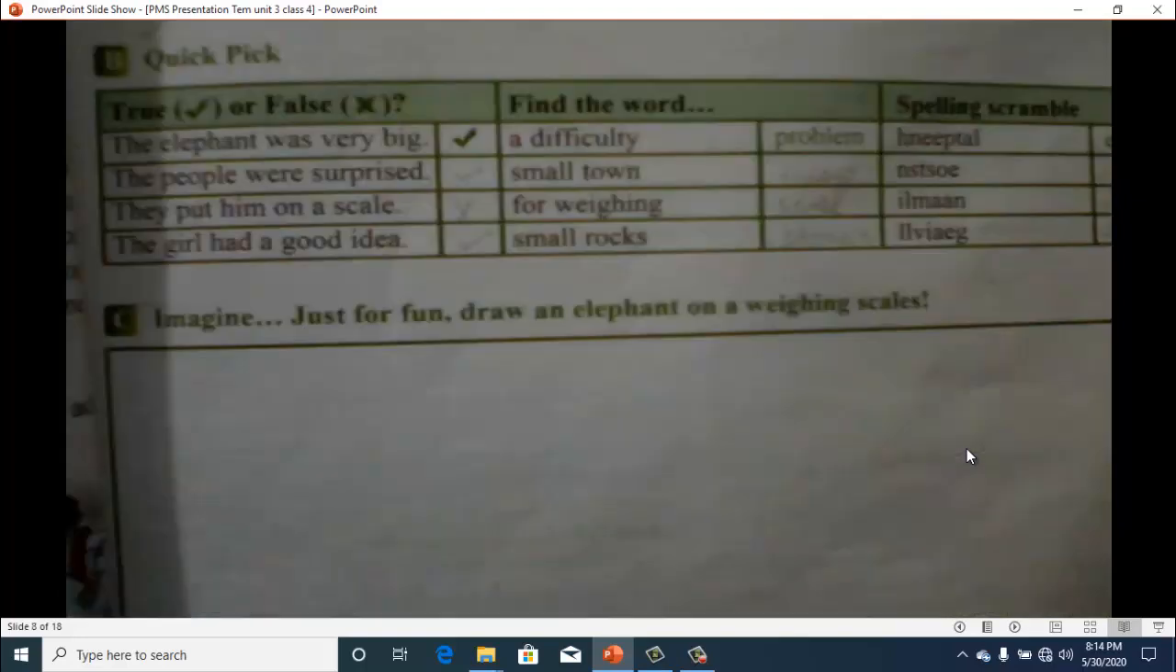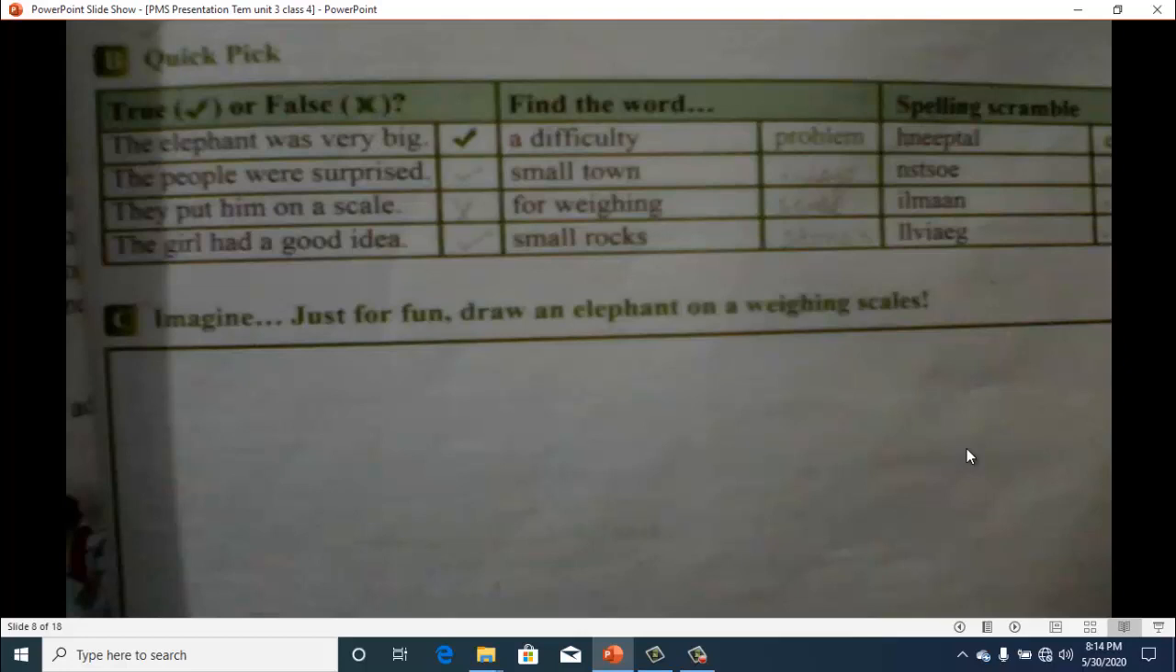Then there is an exercise of true and false. So you have to write true in front of the true statement, and you have to cross the statement if it's wrong. The elephant was very big. True. The people were surprised. True. They put him on a scale. No, it is wrong. The girl had a good idea. Right.